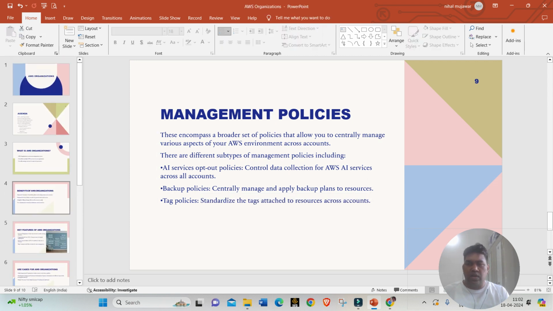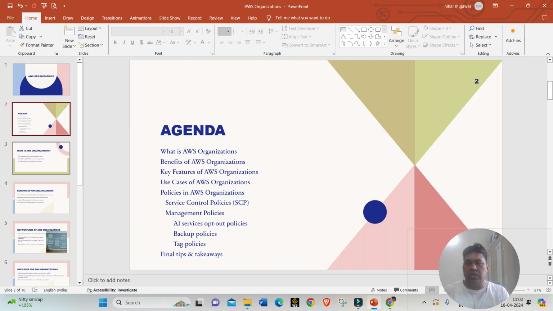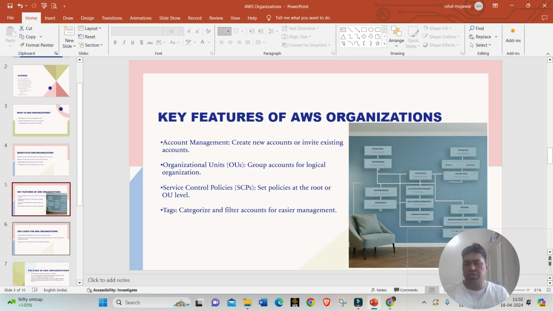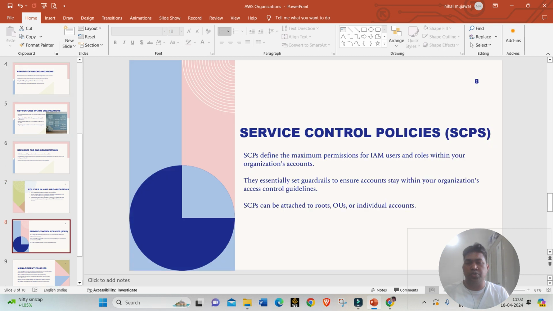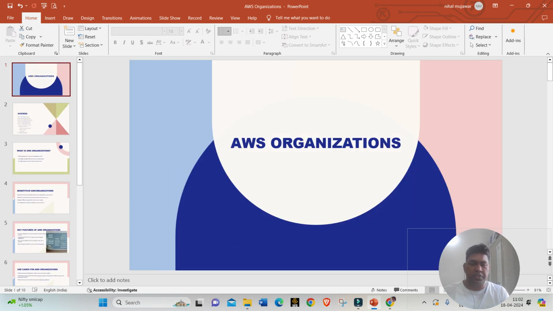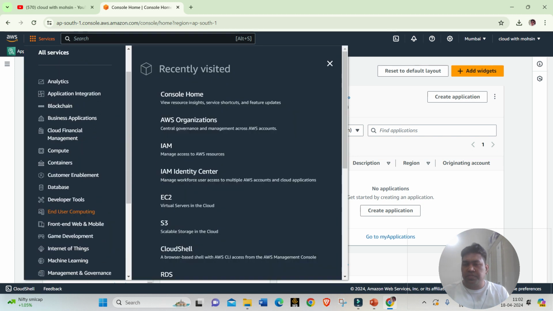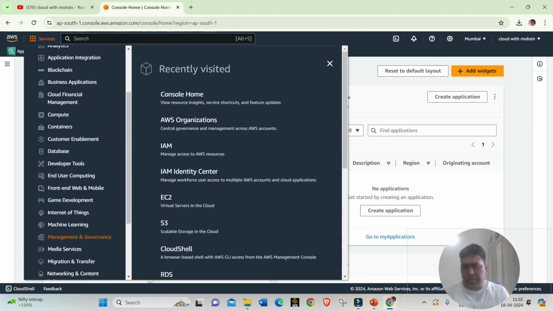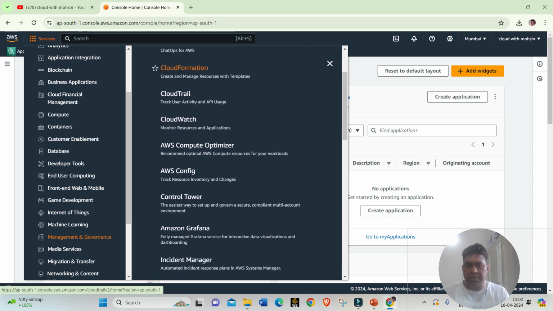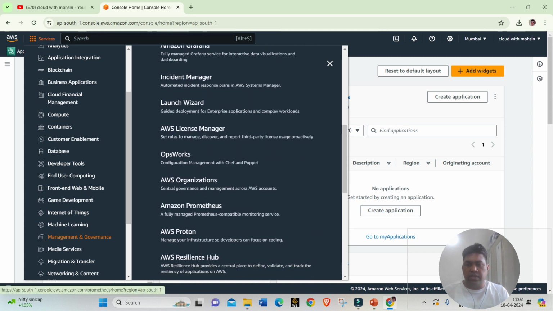Now I have quickly covered all the theoretical session. Now I will switch to the AWS Management Console so that I can show you how it works in a real life scenario. As you can see, I have moved to the AWS Management Console, and you can go to services. You can switch to management and governance, and under that you will see AWS Organizations, described as central governance and management across AWS accounts. Let me click on this one.